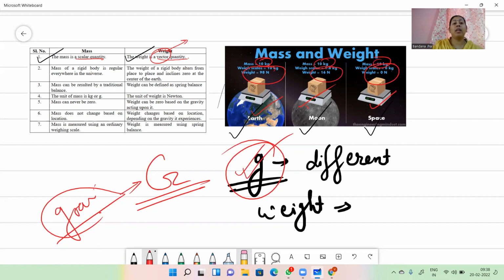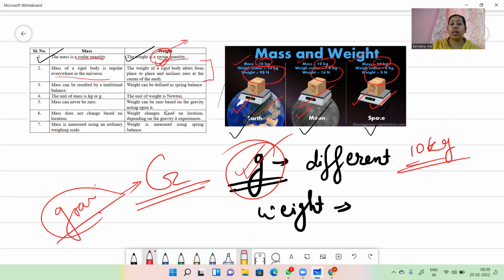The magnitude of my mass is 10 kg. But weight has magnitude as well as direction. Magnitude means value; 10 kg is my value. So this is my magnitude, and direction shows us that earth has a different weight, moon has a different weight, space has a different weight. Like that. The mass of a rigid body is the same everywhere in the universe, but weight is different.